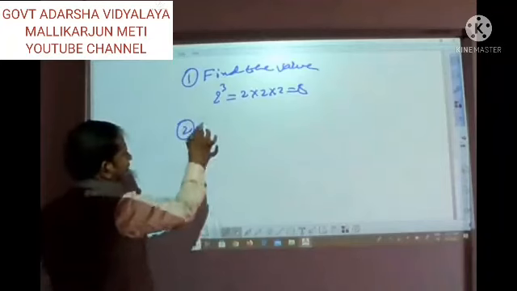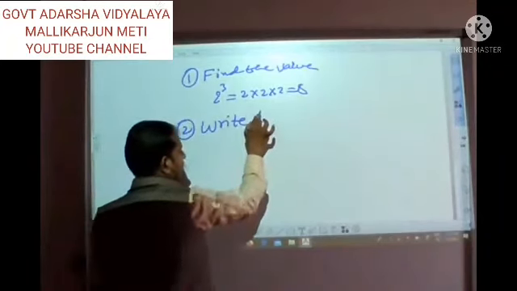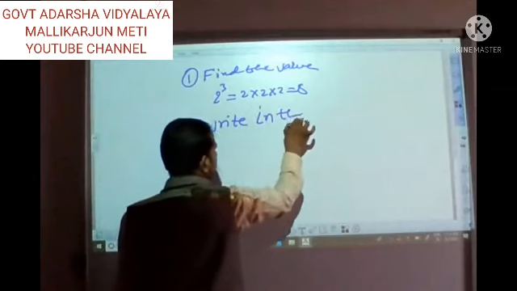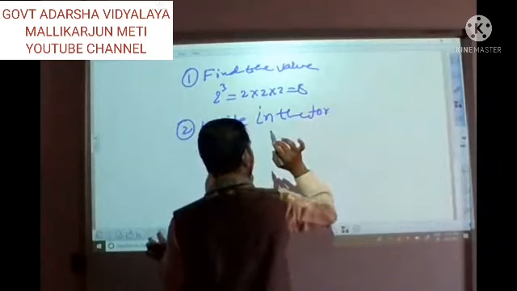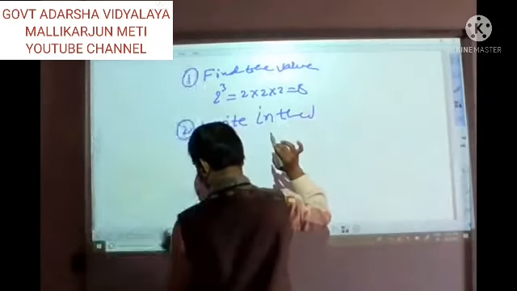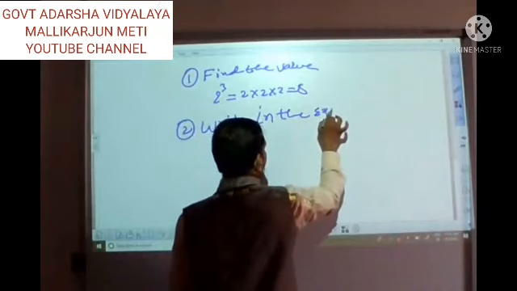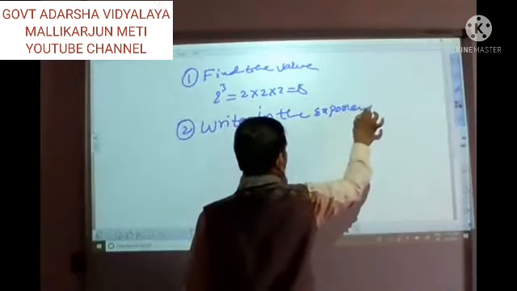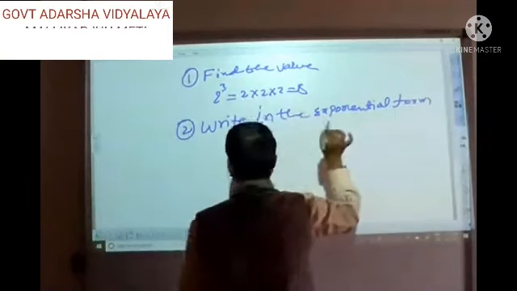Second, write in the exponential form. How are you going to write in the exponential form?